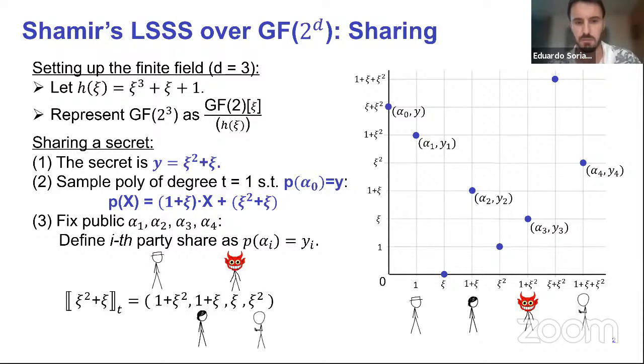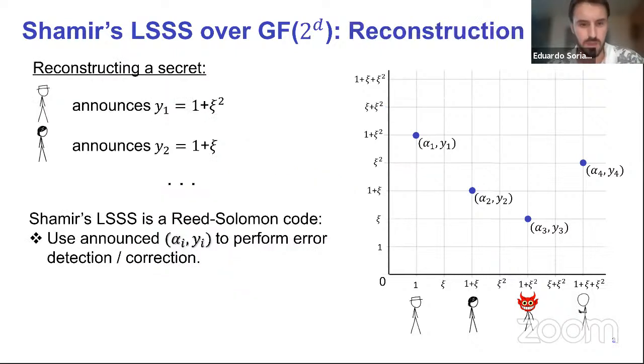The notation I'm going to use for this is this double bracket. I will have this subscript to denote the degree of the polynomial that was used to share the secret sometimes. The reason why this protocol is secure is because you need at least t+1 points to get any information on the secret. That's about privacy.